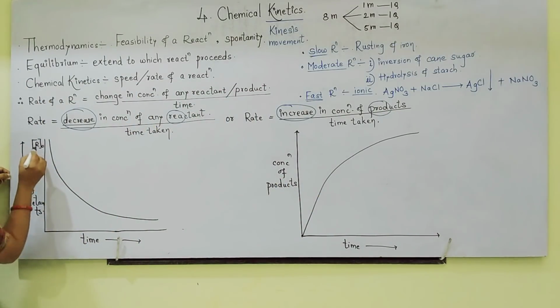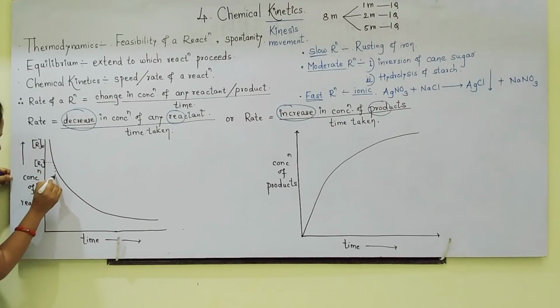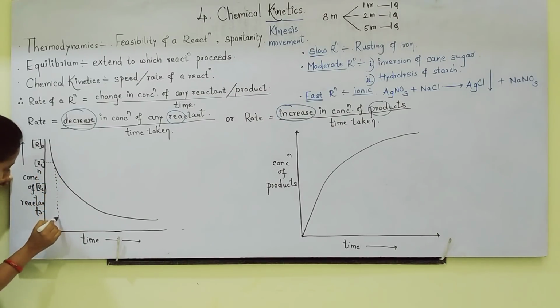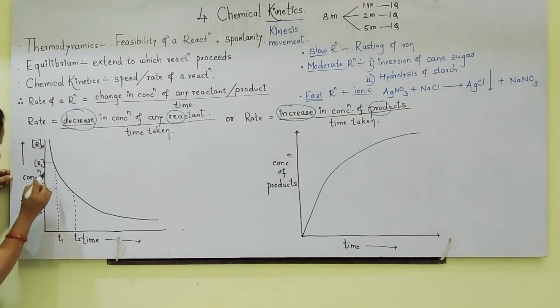Now imagine that initially it was R0, then it became R1, then it became R2. At R1 the time was T1. At R2 the time was T2.